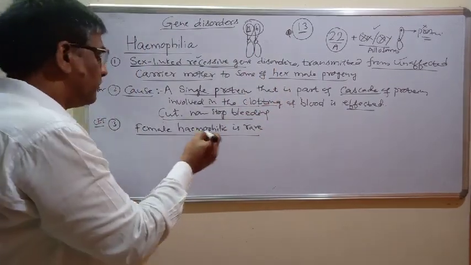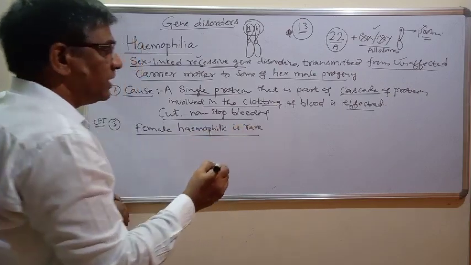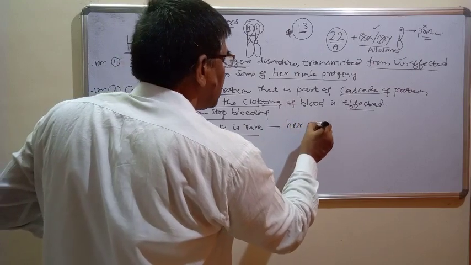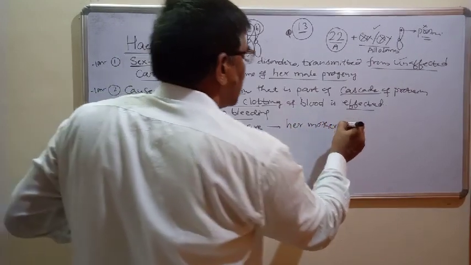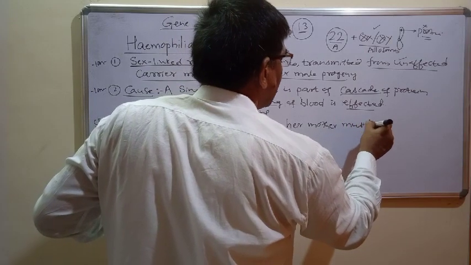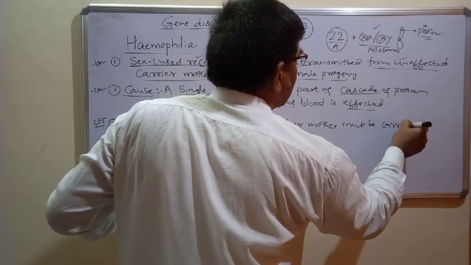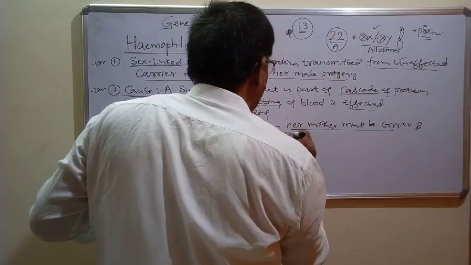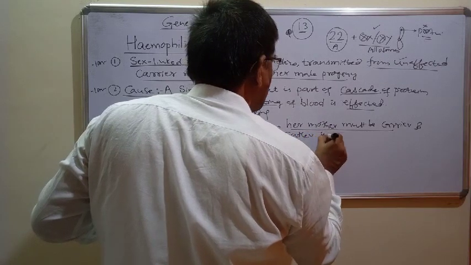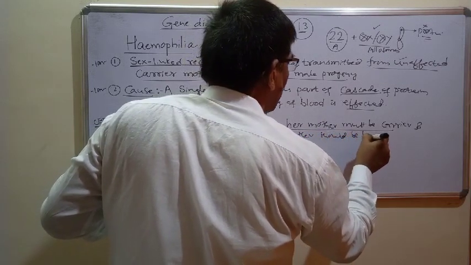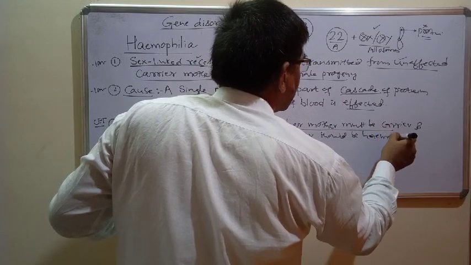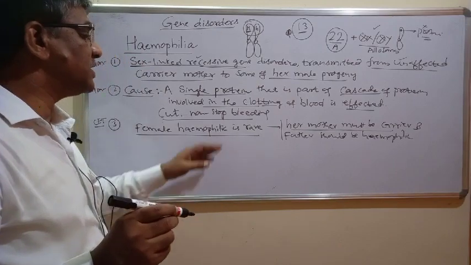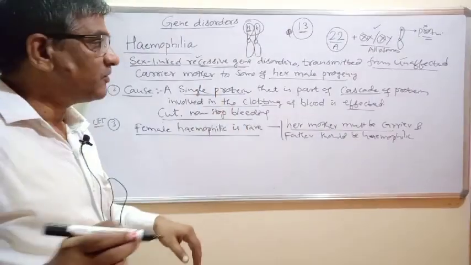Therefore, for a female to become hemophilic, her mother must be a carrier for the gene, and her father should be hemophilic. Only then does a female become hemophilic. Otherwise she will just be a carrier for the disease.